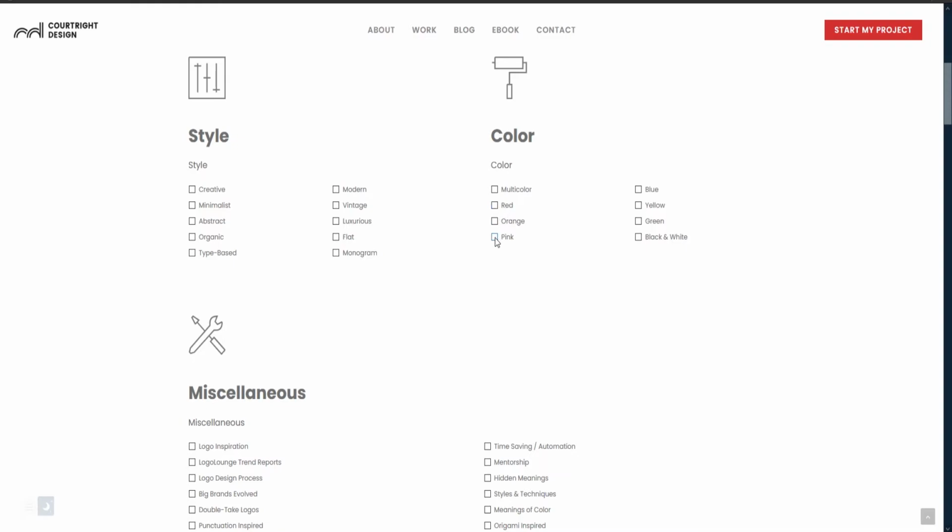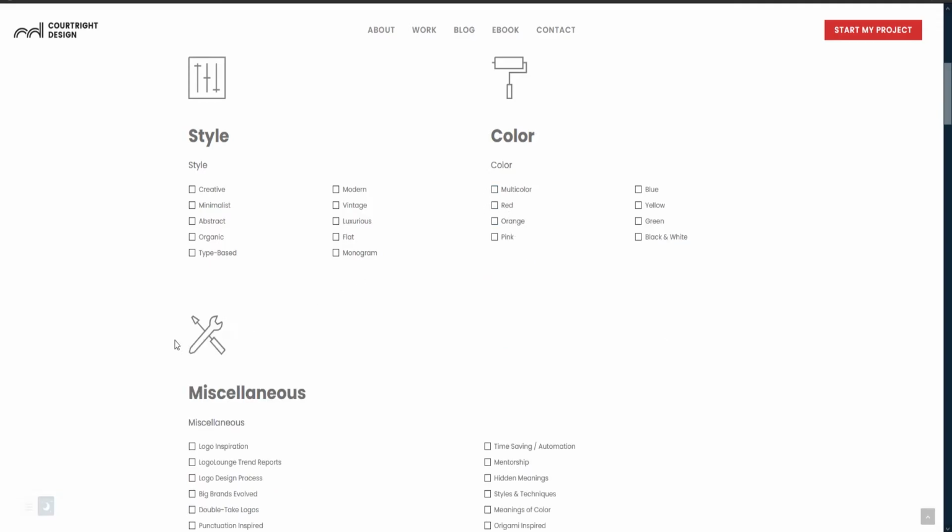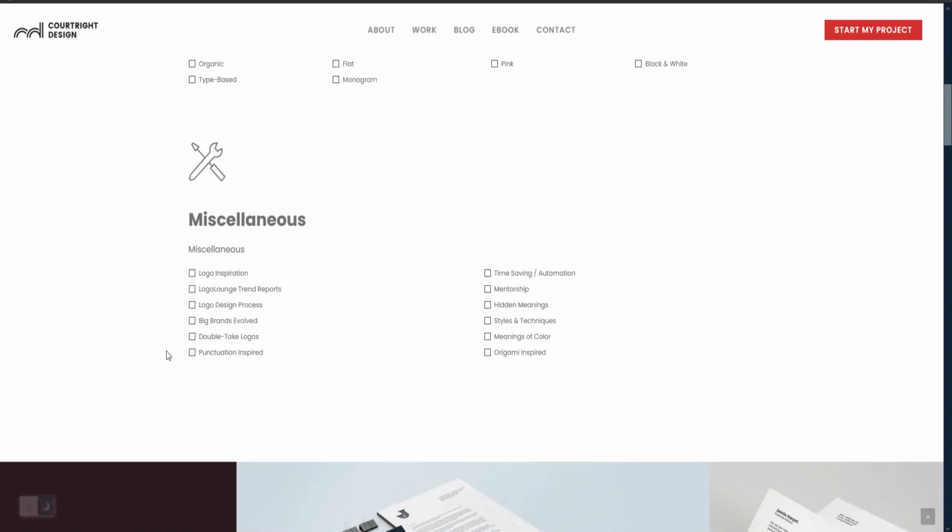If you want something that's only in particular colors or multicolored, there are links for each of those that kind of give you that inspiration. They have miscellaneous as well. So like if you want a logo that looks like it's made out of origami or has a hidden meaning or any of that stuff, that's a pretty interesting website. It comes up with some great ideas for logo inspiration.